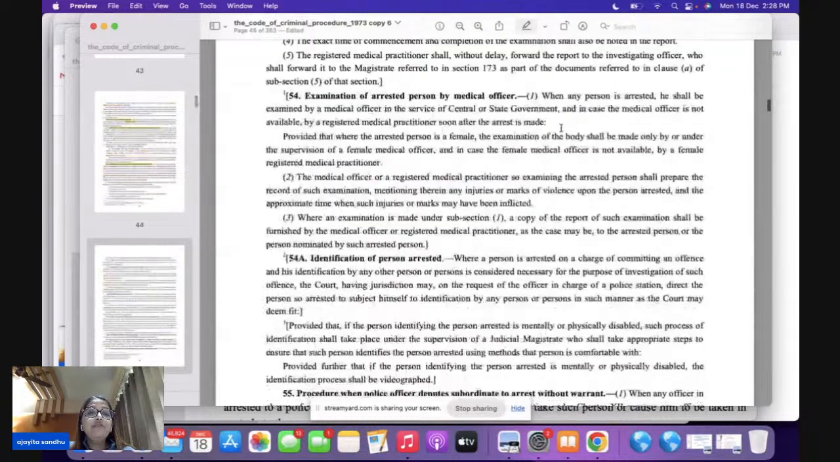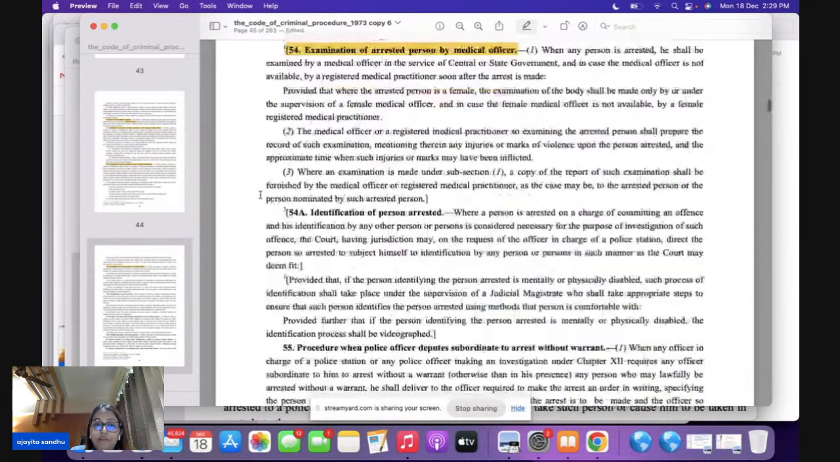In section 54, the medical examination of the accused takes place as a matter of right. Now in 54, the accused can themselves ask the police officers to make an examination. So medical examination under section 54 is done as a matter of right by the accused. In section 53, what is going to happen? This is done by the police officers only.